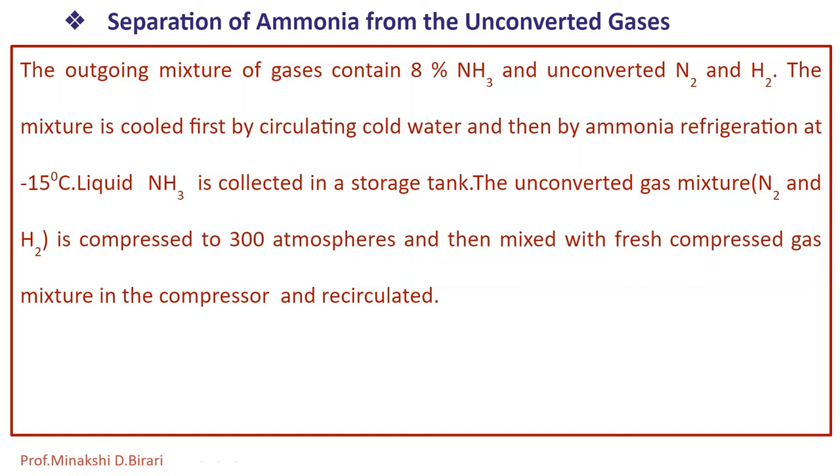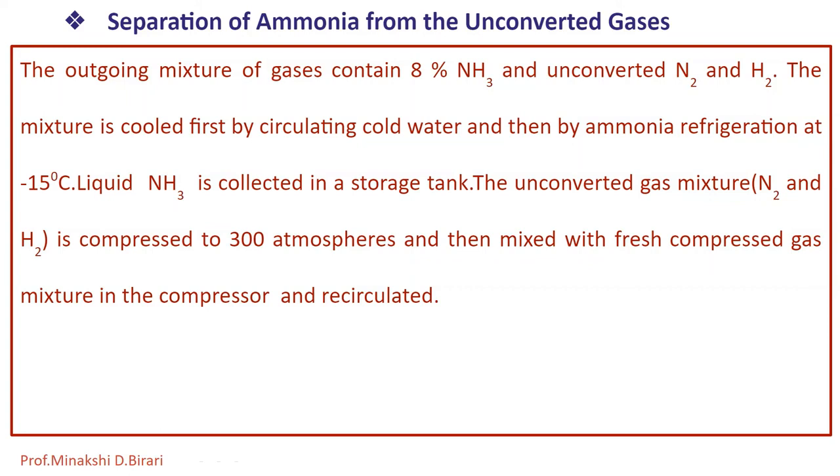So the liquefied ammonia is collected in a spherical storage tank, and the unconverted gas mixture N2 and H2 is compressed to 300 atmosphere and then mixed with fresh compressed gas mixture in the compressor and recirculated. So that is the whole manufacture of ammonia by the modified Bosch-Haber process.